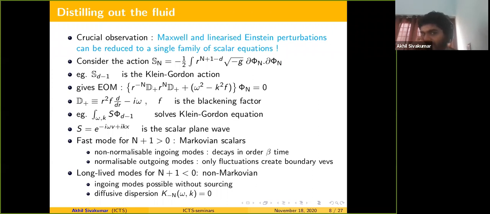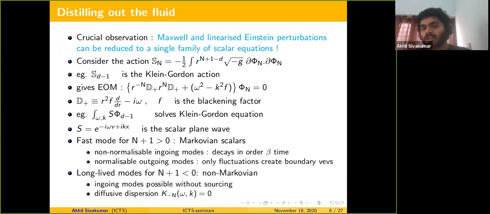Before winding up the slide, let me say that there are two kinds of modes. One, for n plus 1 greater than 0, the fast modes, which we call Markovian scalars, because the operators dual to these modes are fast relaxing. If you switch off the source for these modes, they turn off very fast, in order beta time.